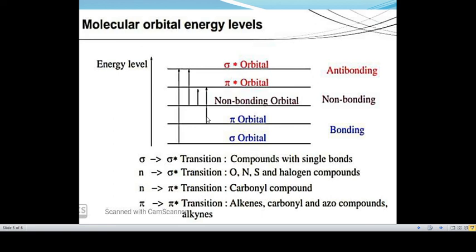For example, alkenes, alkynes, carbonyl compounds, cyanides, azo compounds all show pi to pi star transitions because all have a double bond, carbon-carbon double bond. This transition requires still less energy as compared to the n to sigma star transition. Therefore, absorption occurs at the longer wavelength.